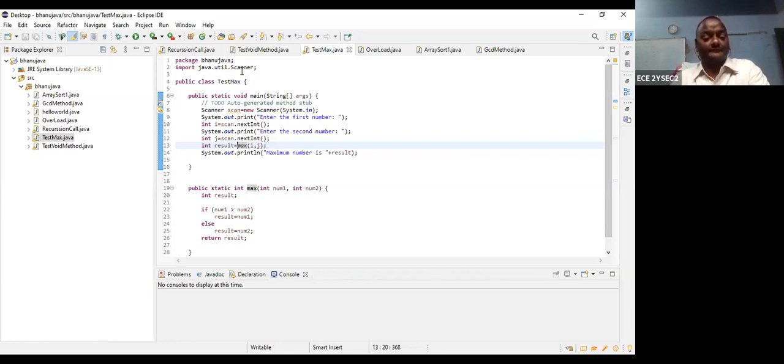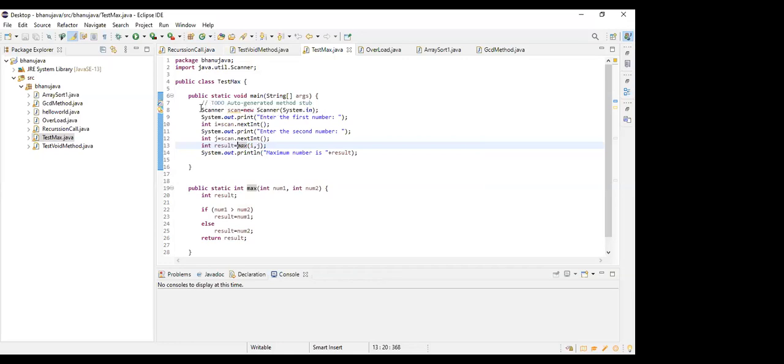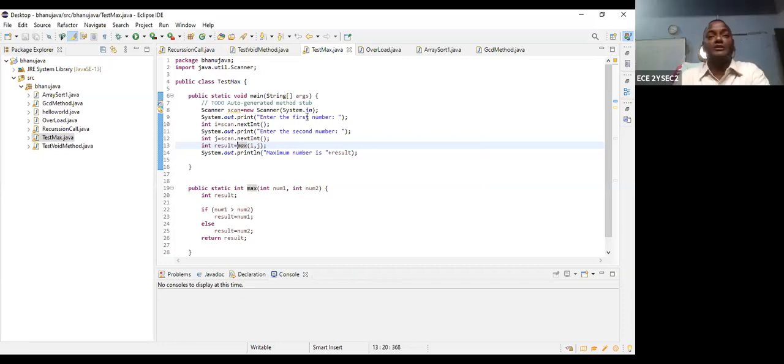I am using this because at the time of the program, I want to accept the two data values and then find the maximum of them. First you write Scanner scan = new Scanner(System.in). If you don't use this, you cannot scan.